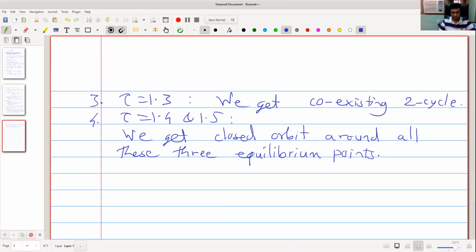Now what happens when we increase tau, tau equal to 1.6, 1.7? We are getting chaotic solutions.